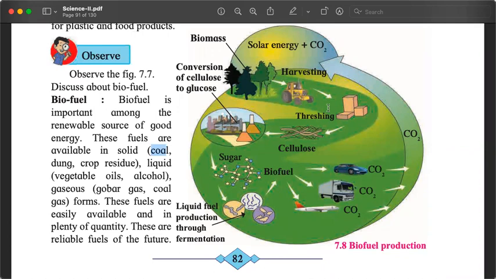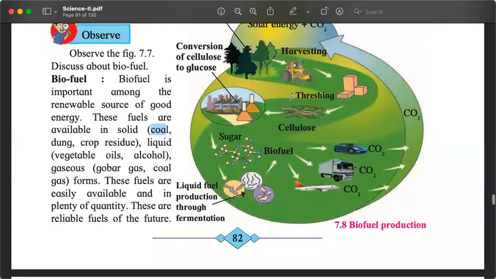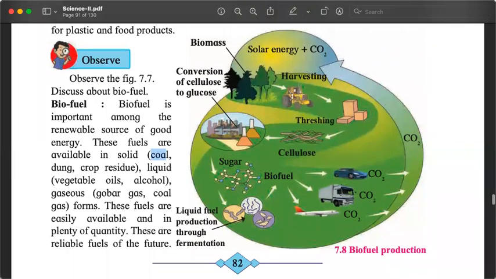Then it is collected, it is processed, then we get the molasses, and the molasses are fermented, which produces fuel. And that fuel can be used in various vehicles and in various other ways. So be careful about this diagram, don't misunderstand. And when they burn, they produce carbon dioxide, which is again used by the plants to photosynthesize. So this is also represented as a cycle.